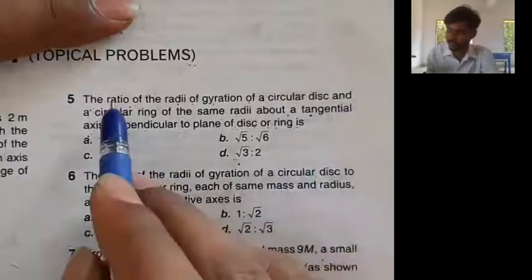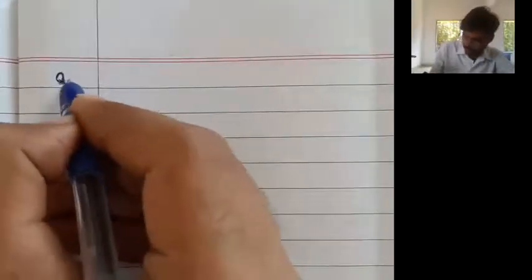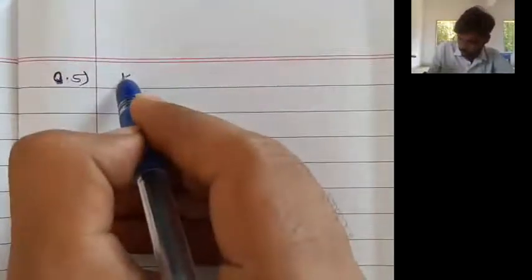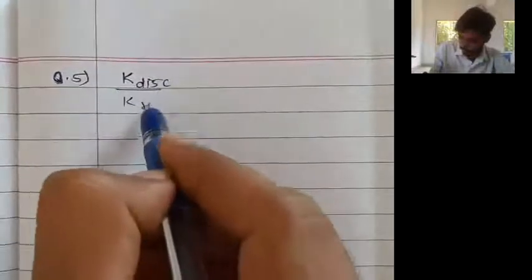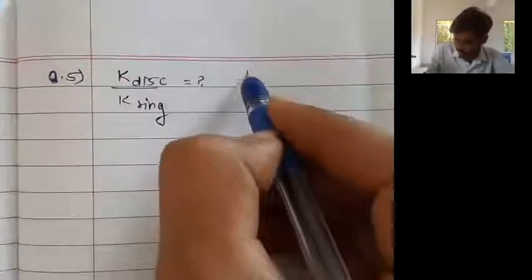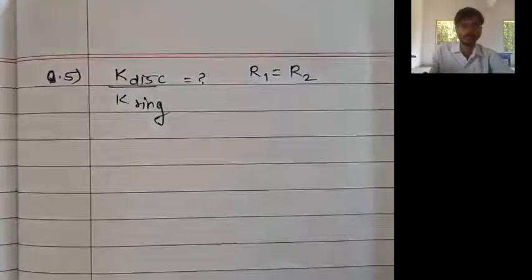So what is asked? Ratio of radii of gyration. So write down there as question number 5. I will provide you the PDF of this also. I am using the same book which is provided on the link. For question number 5, what is asked? Ratio of radius of gyration of disc to a circular ring. Both are having the same radius. So let us write radius of the disc as 1 is equal to radius of the ring as 2. So R1 is equal to R2.